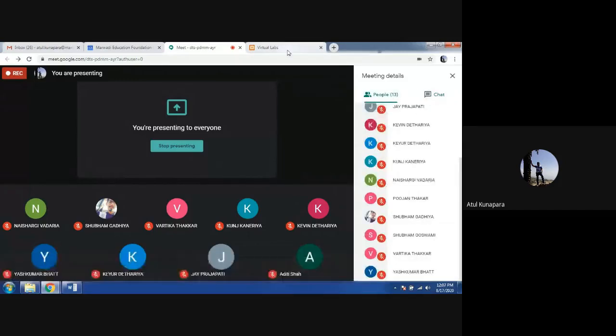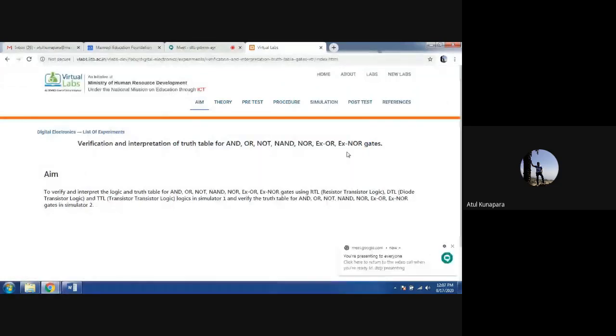Can you see my screen right now? Can you see the aim of the experiment which I displayed on the screen? So this is our first experiment: the verification and interpretation of the truth table for the logic gates like AND, OR, NOT, NAND, NOR, XOR, and XNOR. Before we proceed to discuss all these logic gates, let me introduce myself and the subject, and then we'll take up this experiment.